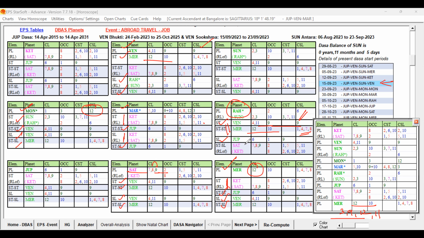And sublord is Jupiter, again supportive, right? This is supported by this and this. And fourth level planet Saturn is mixed one with supports, right? So Rahu is favorable. In that Rahu, the good key planets favorable for travel abroad are Venus, Mercury, Jupiter, and Sun, right? These are the planets that are favorable, making that Jupiter favorable for abroad travel. So now we have to check that Buddhi Lord, which is having these key planets in their rulers.